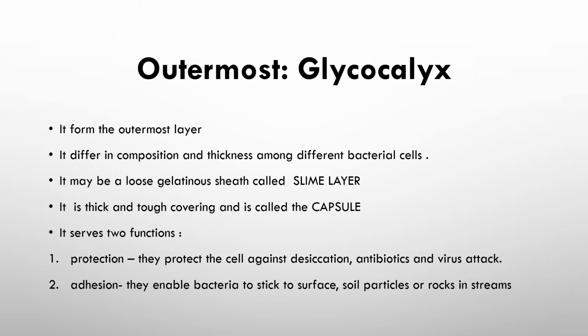The outermost layer performs two functions. If it is a capsule, then it will act as a protective layer, that is protection. They protect the cell against desiccation, that is drying out and destruction, and against antibiotics and virus attack. And number two is adhesion, that is the slime layer, because it enables the bacteria to stick to the surface.